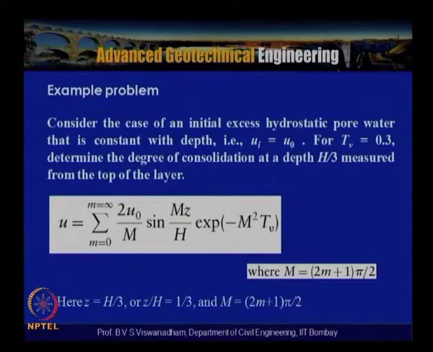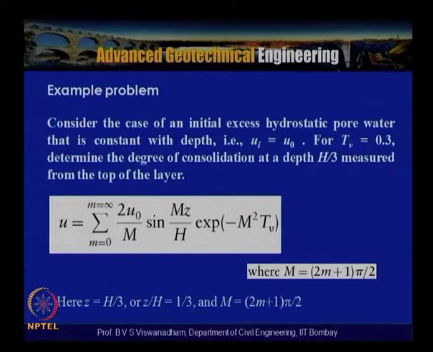So let us consider an example based on the chart we have discussed, and in this consider the case of an initial excess hydrostatic pore water pressure that is constant with the depth. That is what we have assumed, that Ui is equal to U naught, and for Tv is equal to 0.3, determine the degree of consolidation at a depth Z by 3 measured from the top of the clay layer, that is Z is equal to H by 3.